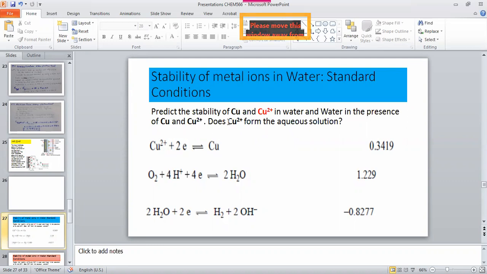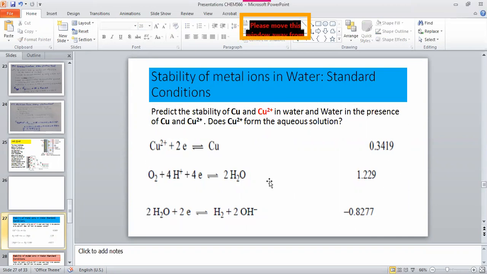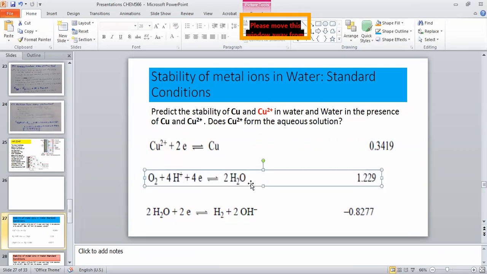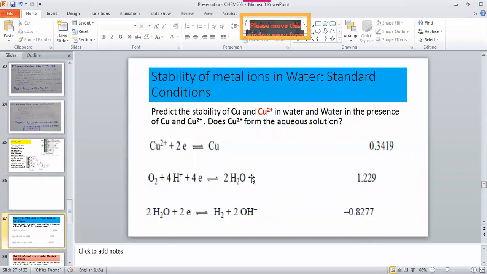In a similar way, if the copper ion remains as a copper ion in water, that means it will form the aqueous solution, and it will be stable in water, and the water will be stable in the presence of the copper ion. If this is happening, now we are going to answer whether this statement is true or not. That means either the copper ions are stable in water or the copper ions are unstable in water.